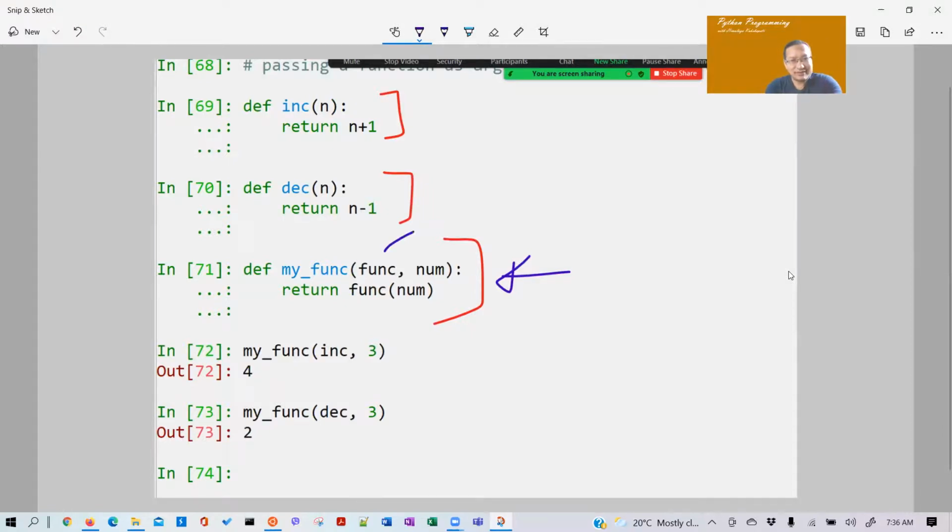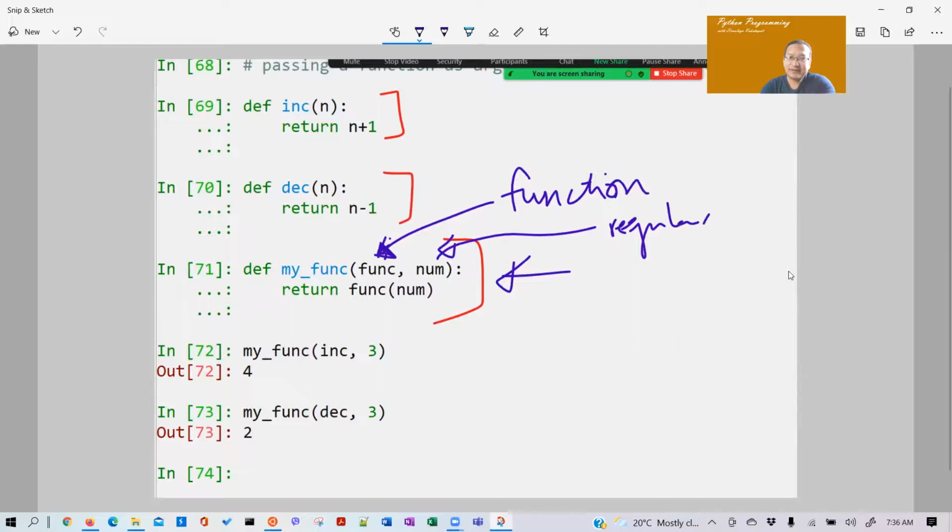So this function uses parameters. What is it expecting? It's expecting a function. So you need to pass a function. And this is a regular number, right? Regular number. So the first parameter is expecting a function.